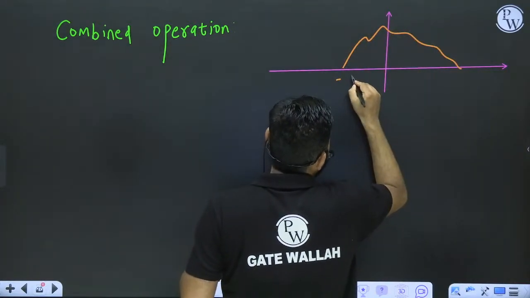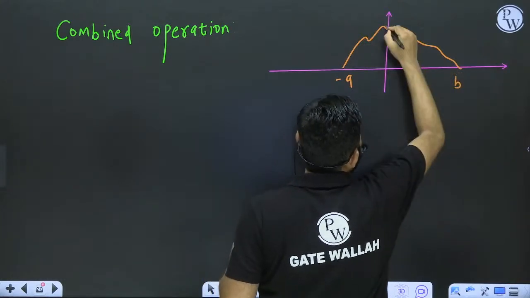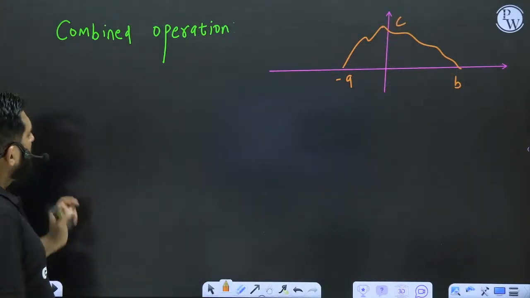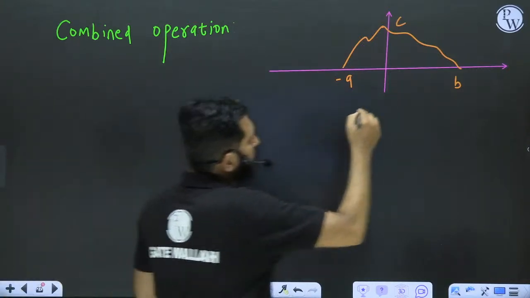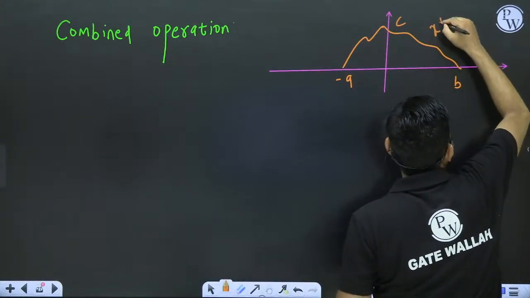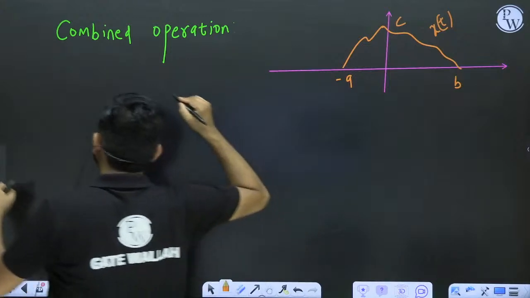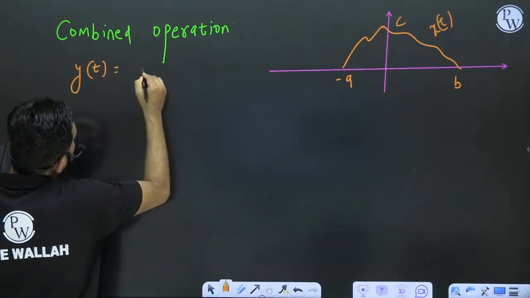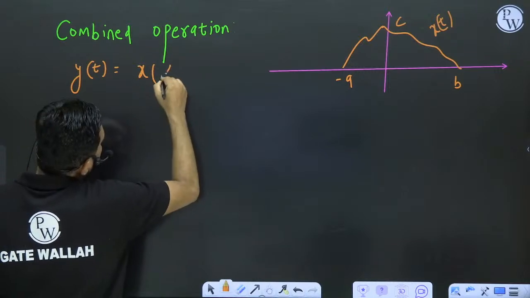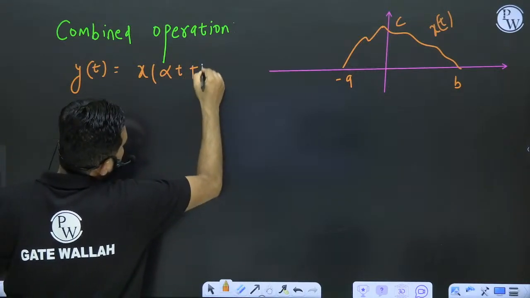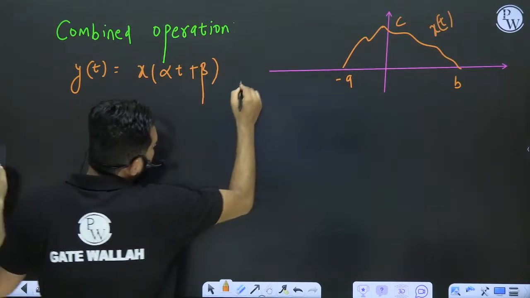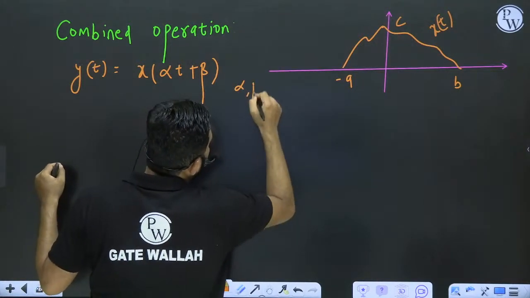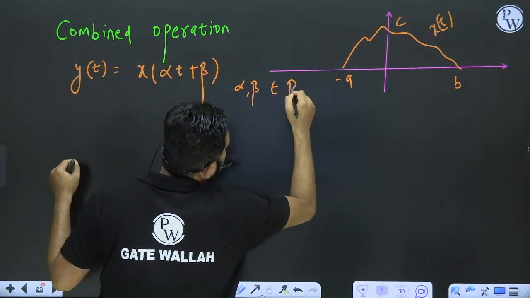This point is minus a, this is b, this is c. Everything is defined. Suppose I want, this is x of t. I call it to be x of t. Suppose I want y of t to be equal to x of alpha t plus beta, where alpha, beta belongs to real number.